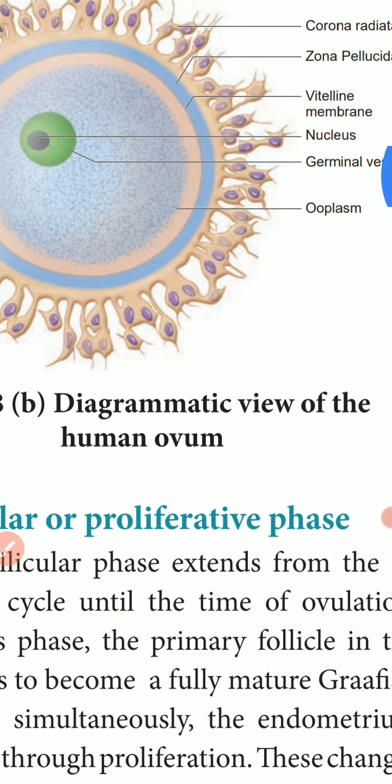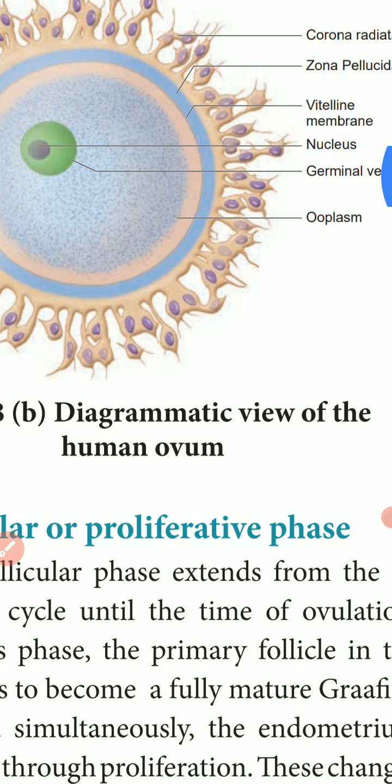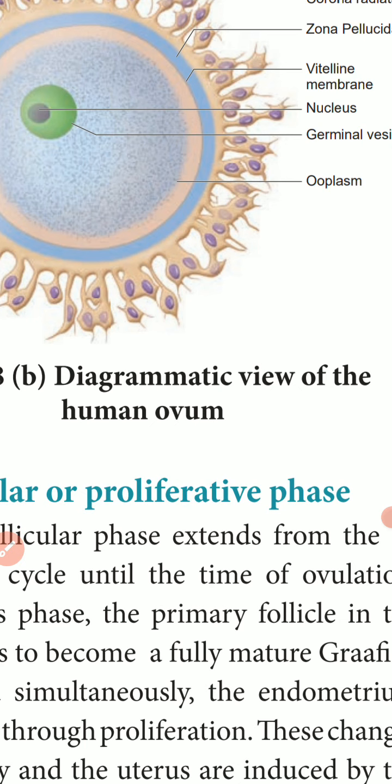And microscopic in nature. It is too small, so we can observe it only through a microscope. The cytoplasm is called the ooplasm and contains a large nucleus called the germinal vesicle.